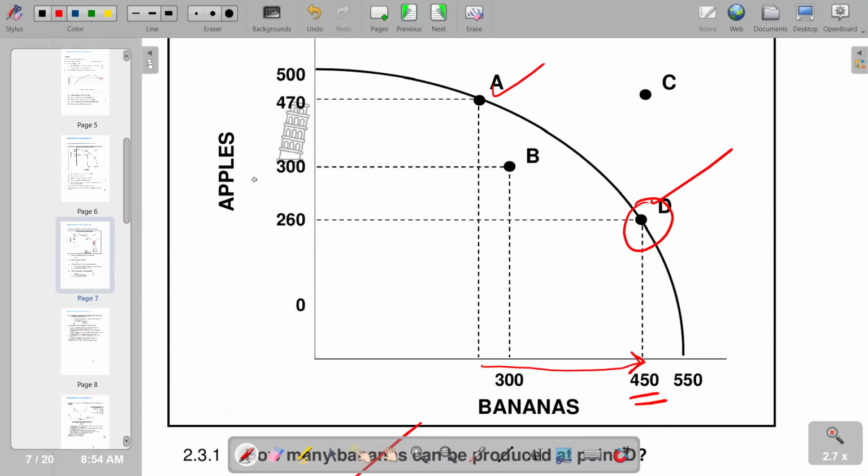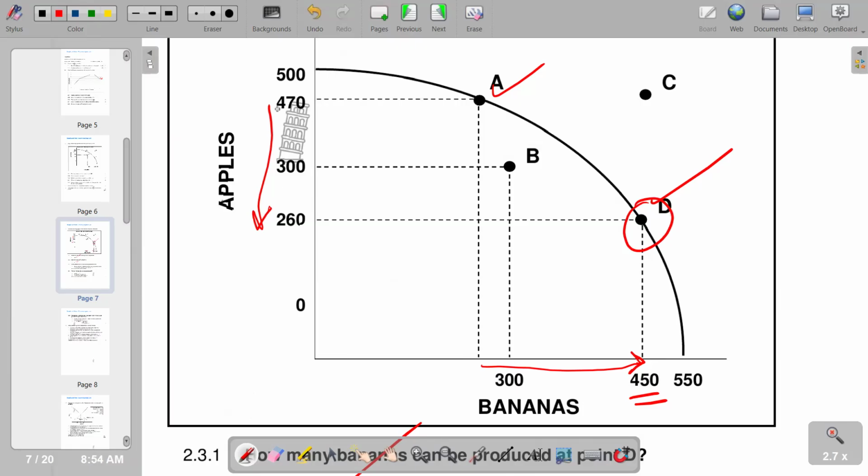But we see that apples will now decrease from 470 to 260. Opportunity cost is the value of the best alternative foregone. What has been foregone here is apples, because we are reducing the production of apples. So the reduction in apples indicates the opportunity cost.